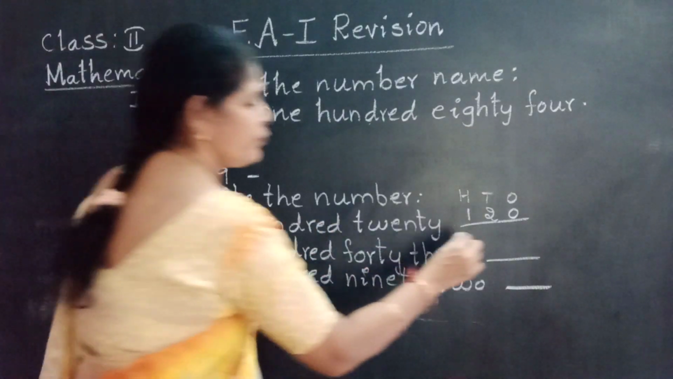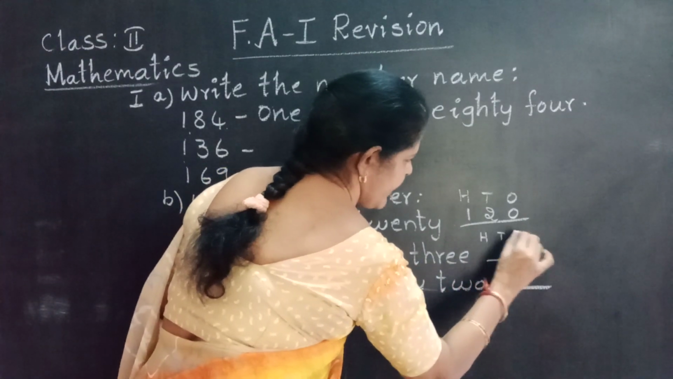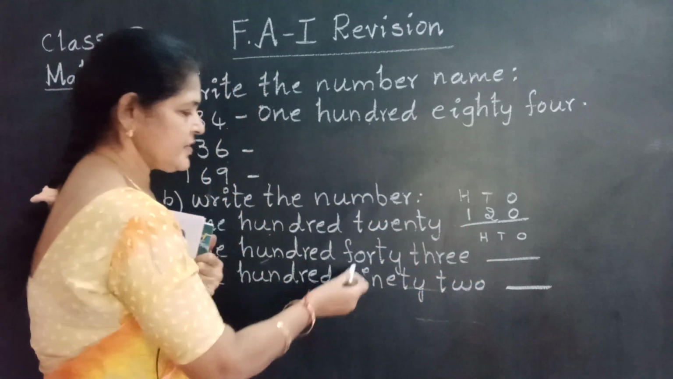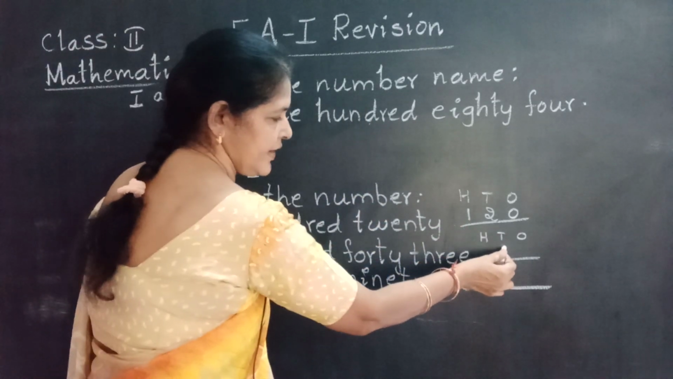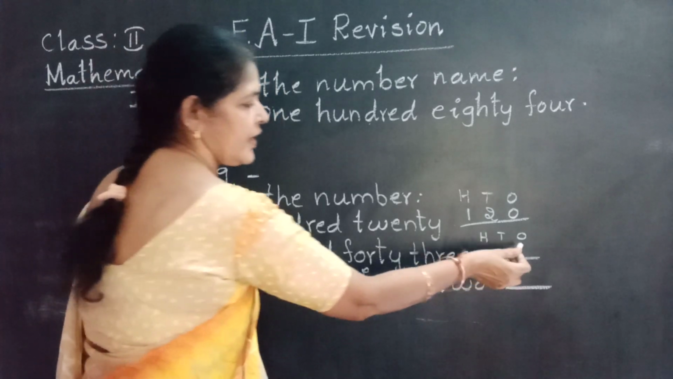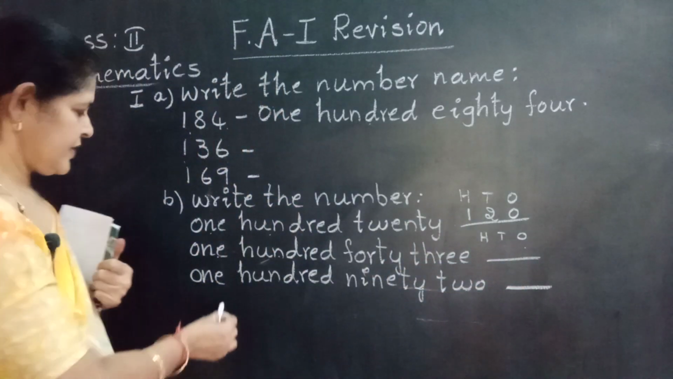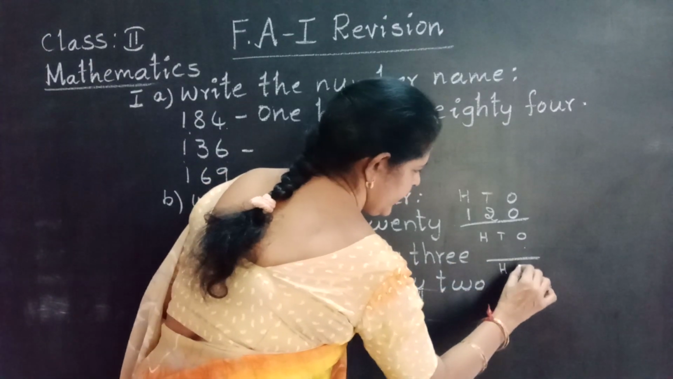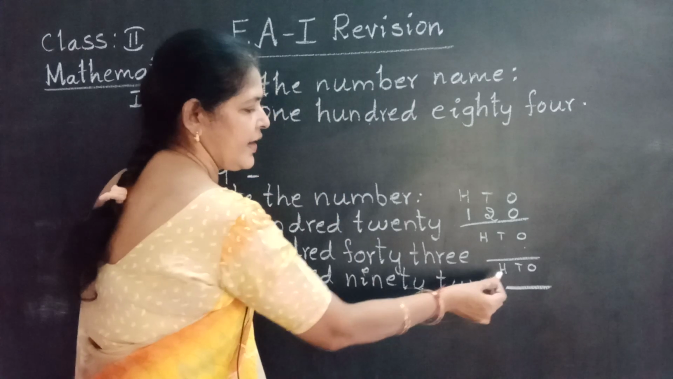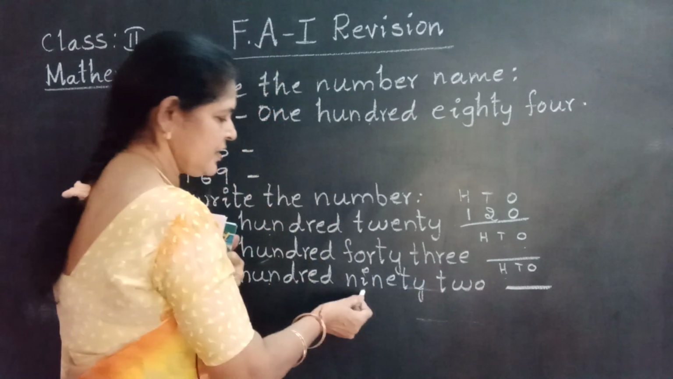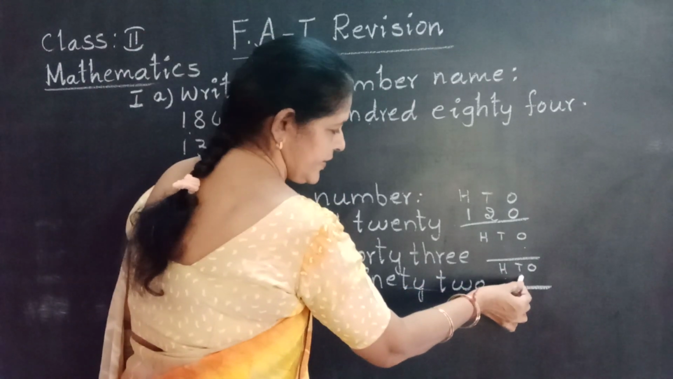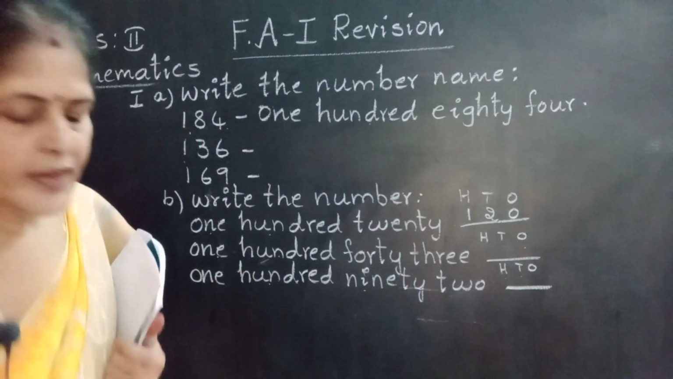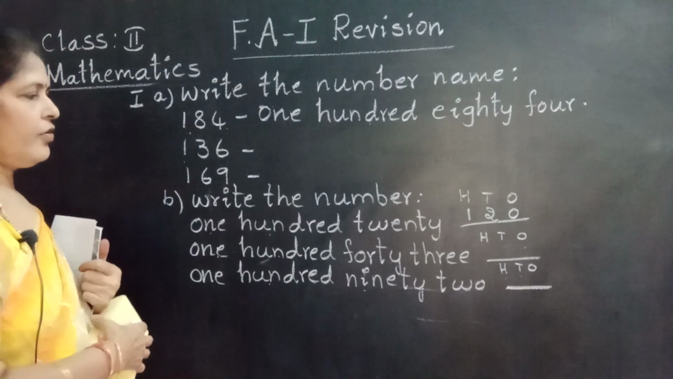143. Again, put the places. Hundreds, tens, ones. 100, 1 right in the hundreds place. 40, 4 right in the tens place. 3, 3 right in the ones place. Next, 192. Again, keep the places. 100, 1 right in the hundreds place. 90, 9 right in the tens place. 2 right in the ones place. Okay? Next one. Come on, write down. Note down.